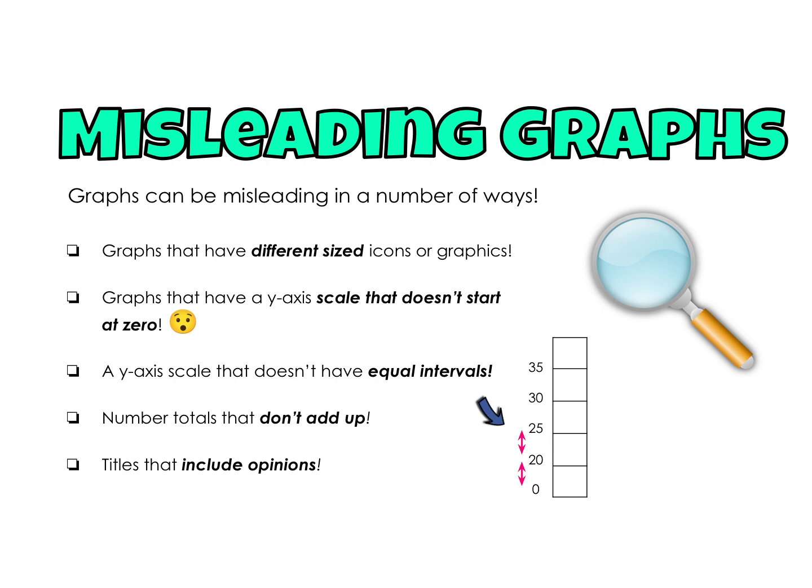It's trying to tell you something that's not correct. You have to give a reason why it's misleading. All of these examples here on this page are things that you could pick if they apply. So these are good reasons why a graph might be misleading. For example, they have different sized icons or graphics. That's like if it's made out of pictures and the pictures are made out of different sizes, then that could be misleading. If the scale doesn't start at 0.